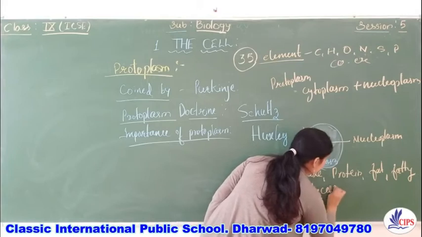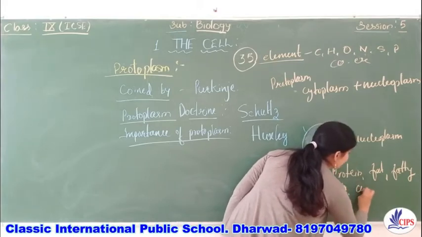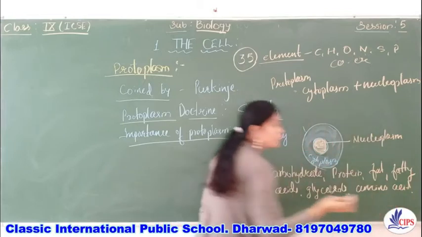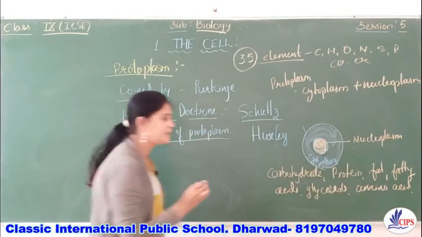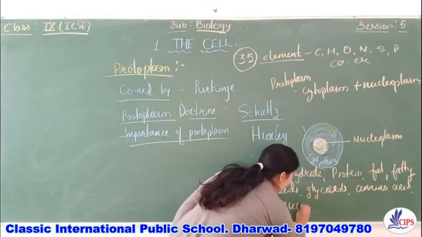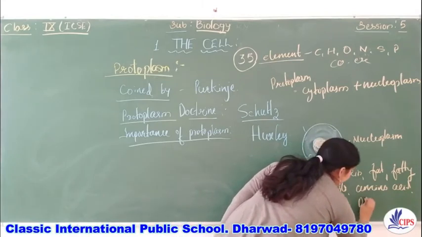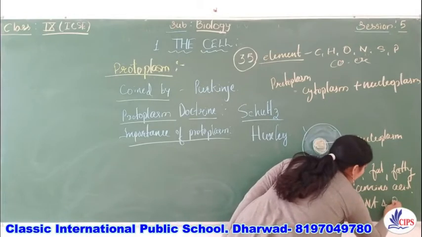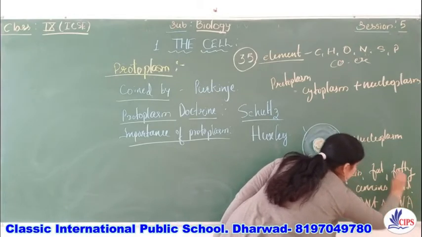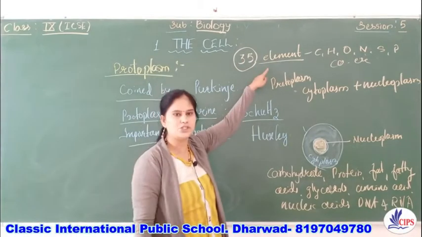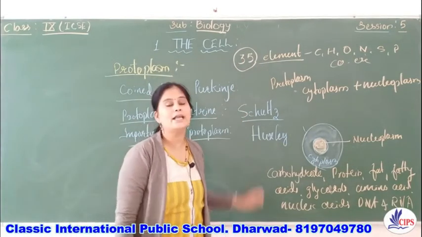And they can also form the amino acids, right? Then nucleic acids like DNA and RNA. The DNA and RNA are nothing but the nucleic acids, right? So all these compounds are formed by the combination of these elements.